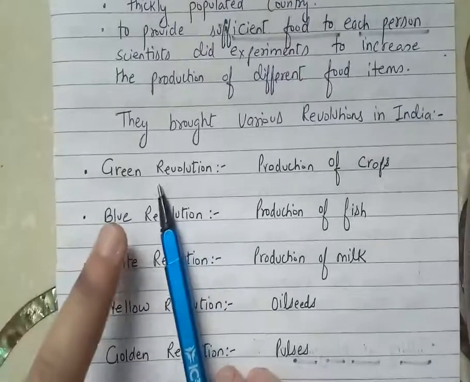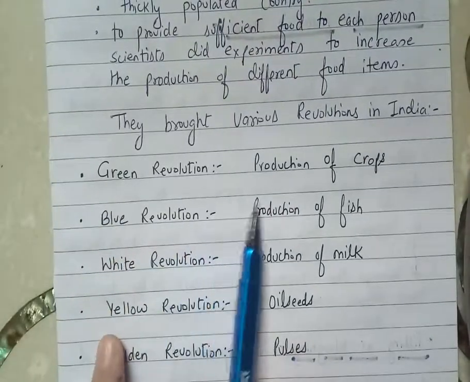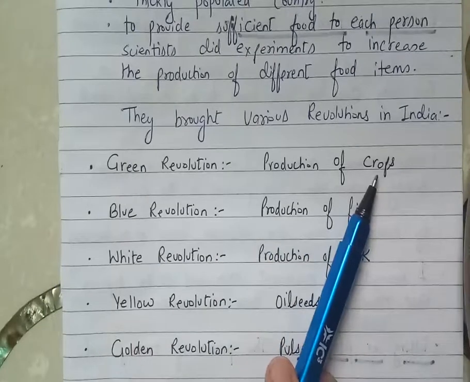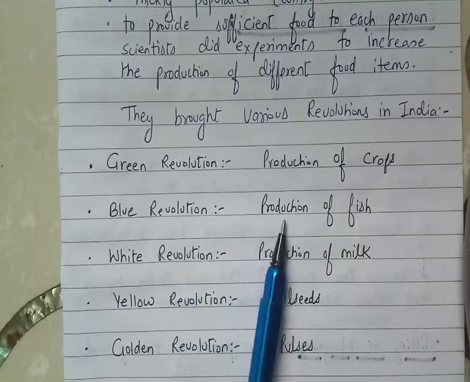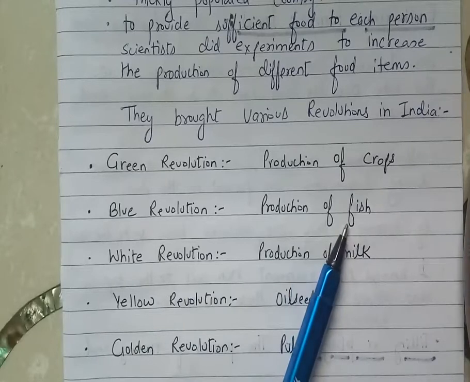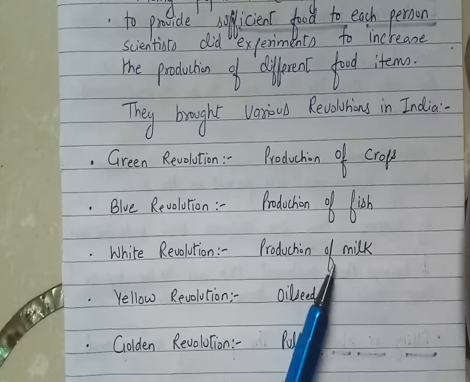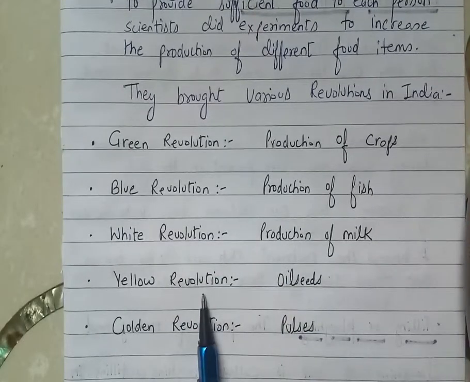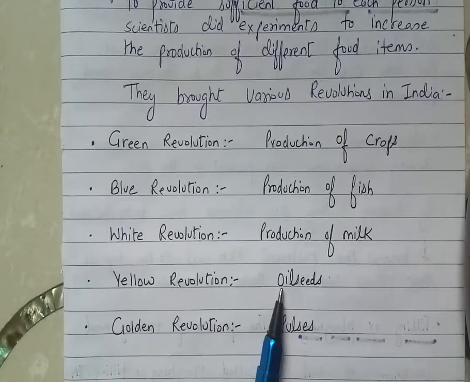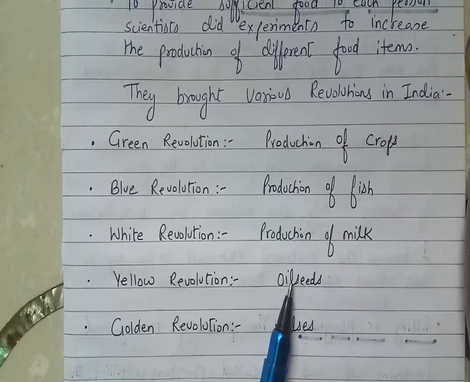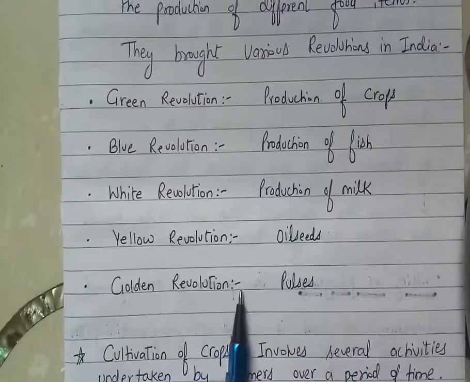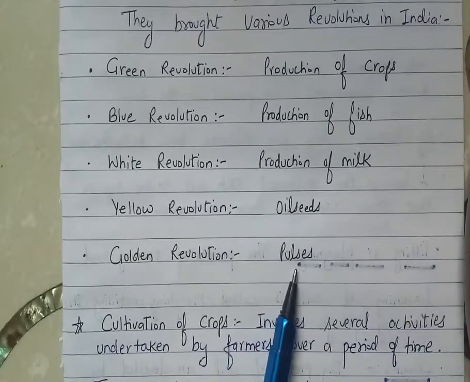The first revolution which they brought was the Green Revolution, which involved the production of crops. Then the Blue Revolution, which involved the production of fish in ample amount. Then the White Revolution, which increased the production of milk in our country. Then the Yellow Revolution, which increased the production of oil seeds, so that we can get oil in enough quantity. Then the Golden Revolution, which involved the production of pulses.